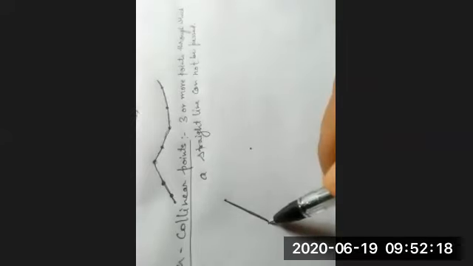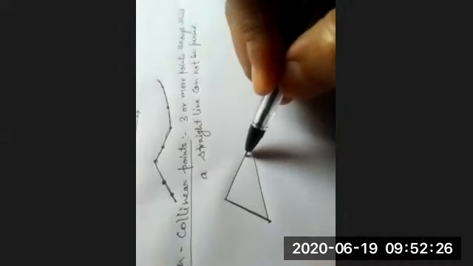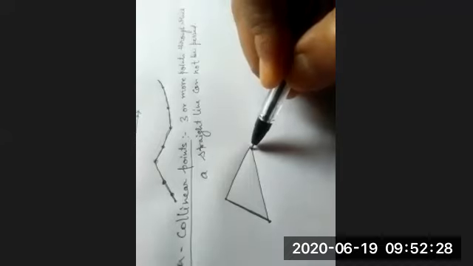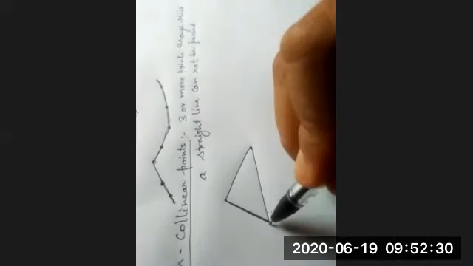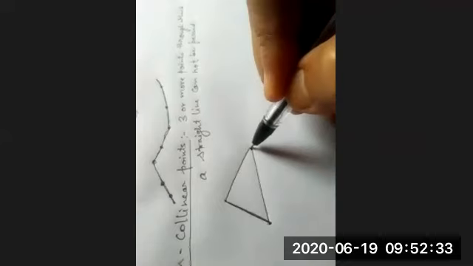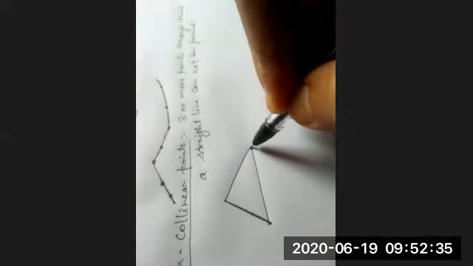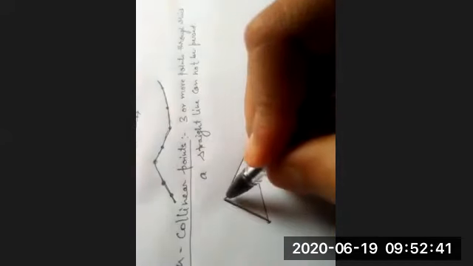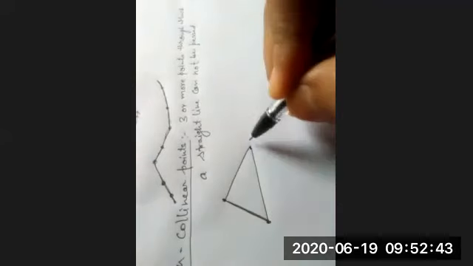Suppose this is also a point and this is a point. Through these two points another straight line can be drawn, and through the remaining 2 points a straight line can be drawn also. So by using 3 non-collinear points, a triangle can be drawn. Yes or not? Yes, sir. This is the importance of non-collinear points also. Clear?